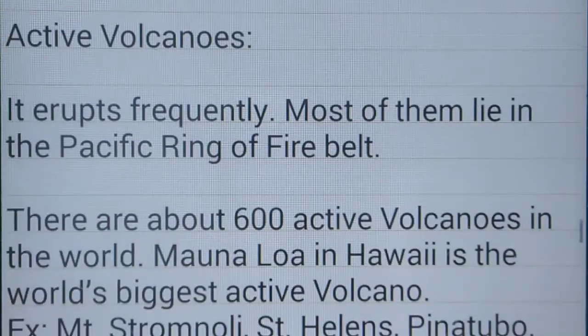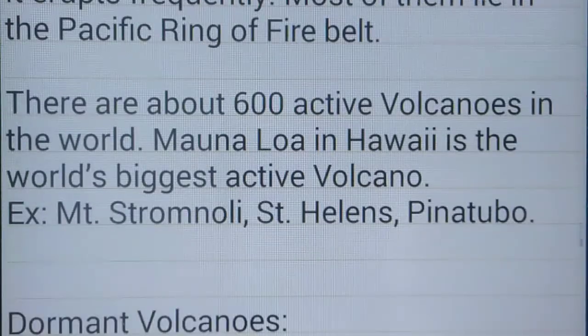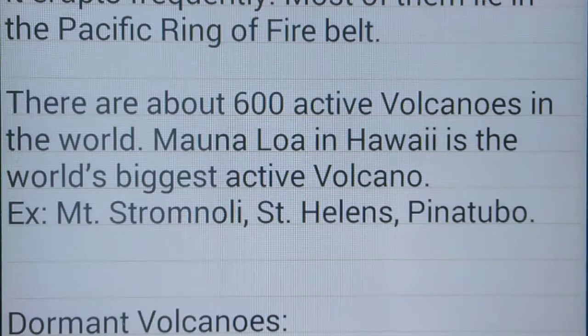Active volcanoes erupt frequently. Most of them lie in the Pacific Ring of Fire Belt. There are about 600 active volcanoes in the world. Mauna Loa in Hawaii is the world's biggest active volcano. Examples: Stromboli, St. Helens, and Pinatubo.